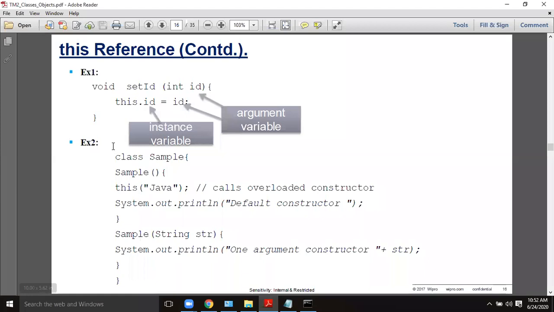Void setId(int id): the int id is an argument variable. This id is an instance variable. So if you want to use both at the same place, you have to write this.id = id.